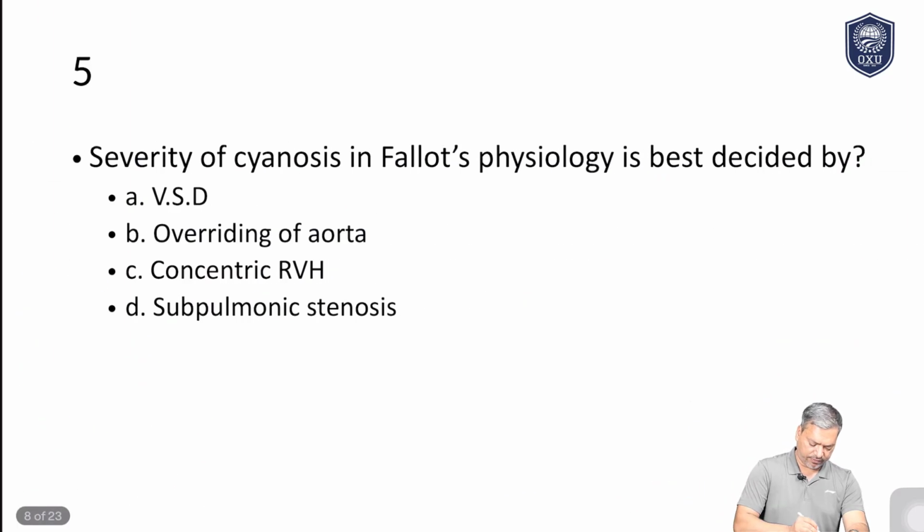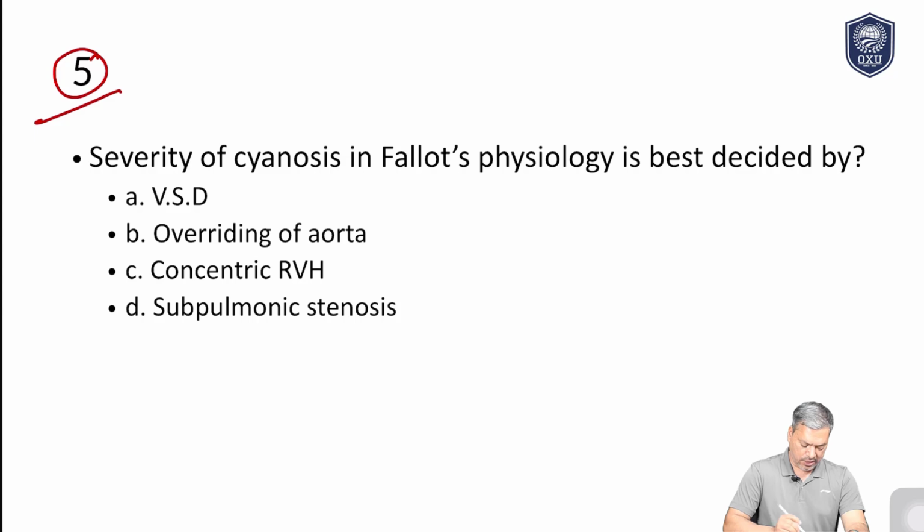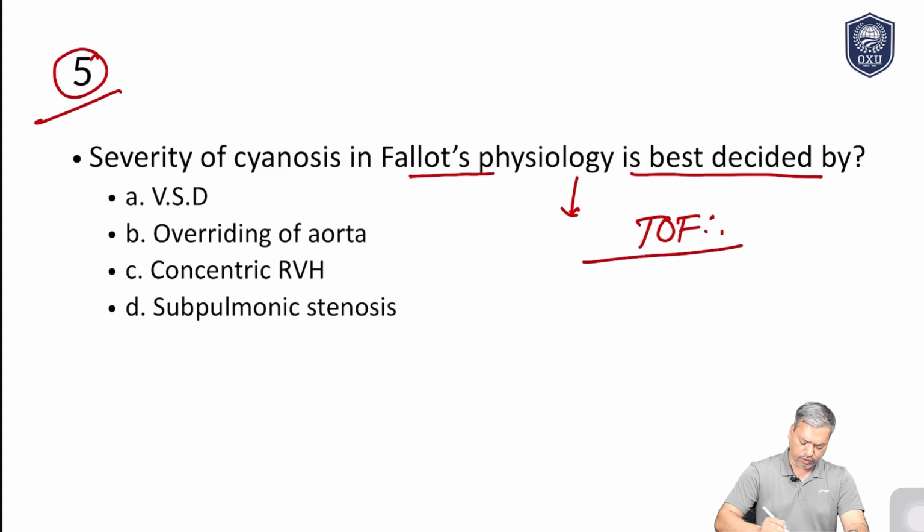Now question number 5. Let's solve question number 5 now. Severity of cyanosis in Fallot's physiology is best decided by what? There are 4 options here and you have to choose the correct one. First, a little knowledge about tetralogy of Fallot, or TOF. You need to find out what the 4 components are.